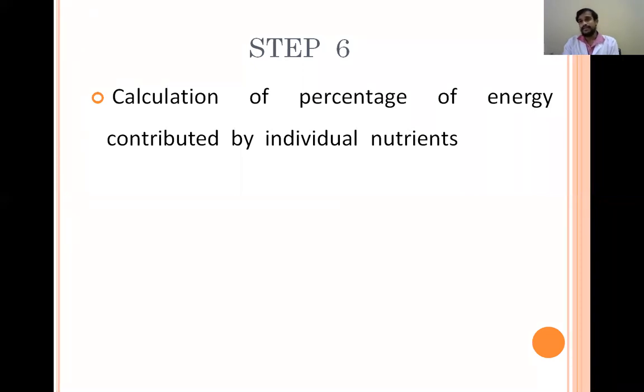And after that we get the individual values. Then we add all the energy values to get the final energy value in the food item. And after that we also calculate the percentage of energy contributed by each individual nutrient, that is the percentage of energy contributed by carbohydrates, by proteins, and by fats.